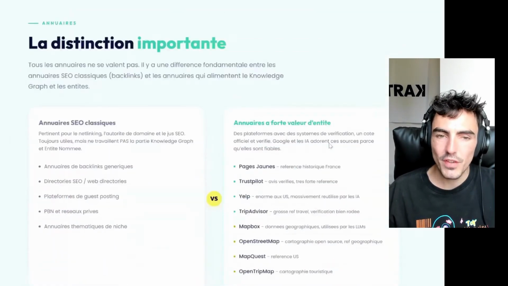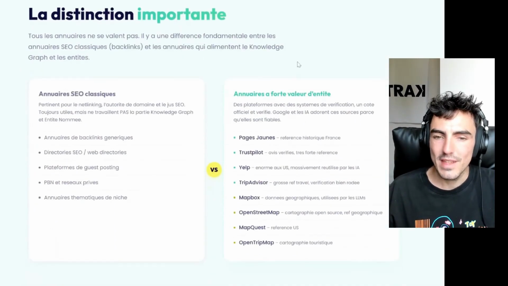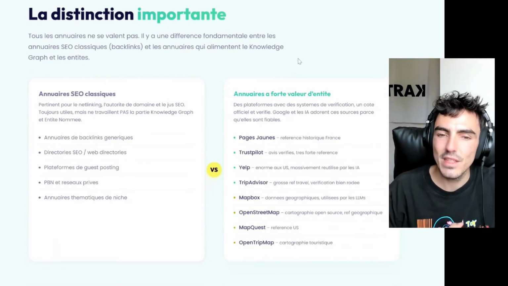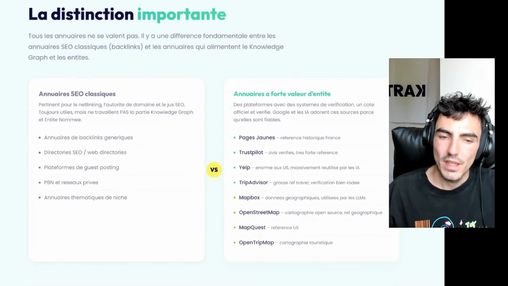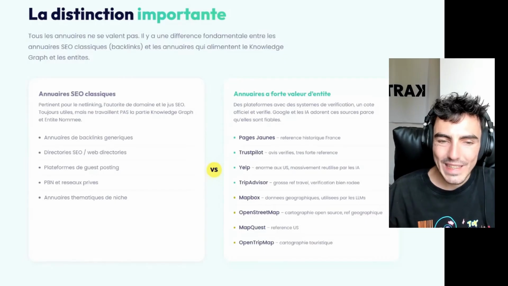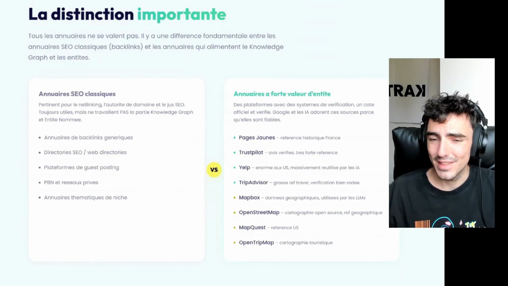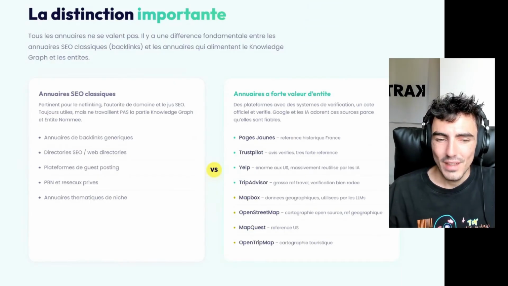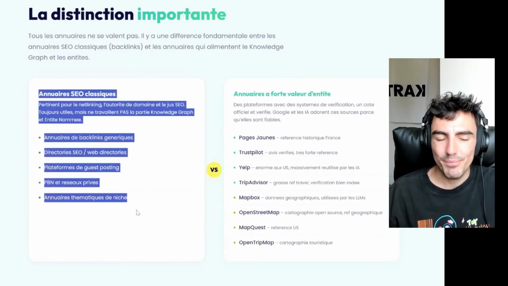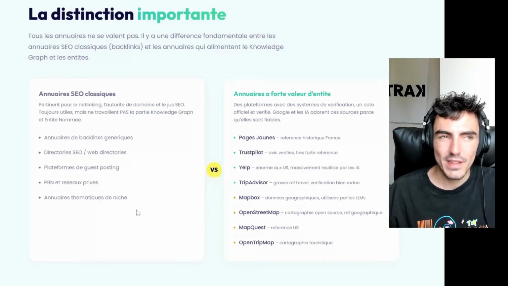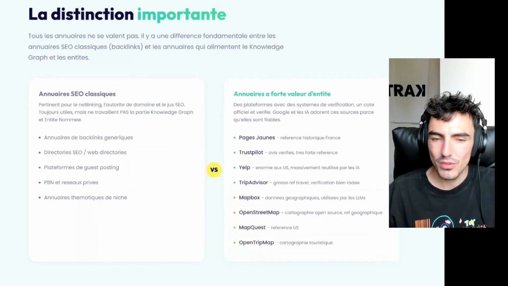And it's going to be important to make a clear distinction between the directories. Traditional classic SEO directories that we used to use in the past, which are backlink directories, etc. I don't remember exactly which ones those were, but basically they were sites that served as directories back in the day, a long time ago, and that allowed you to have your site listed as a reference there.